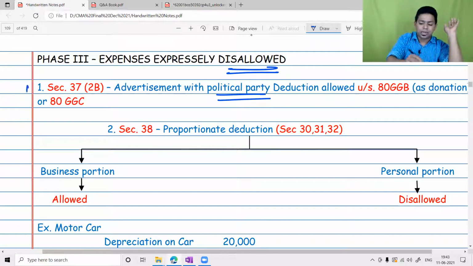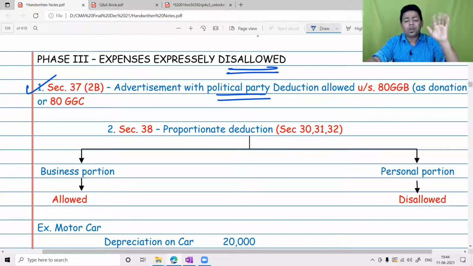Government have clearly said it under section 37(2)(b) that any advertisement done with a political party on their website, on their newspaper, brochure, any directly or indirectly, it is a contribution to the political party, donation to political party, definitely disallowed under PGBP chapter. But please understand, this is a very, very important adjustment.